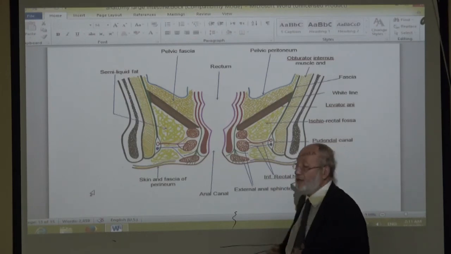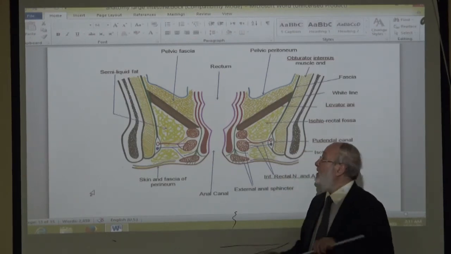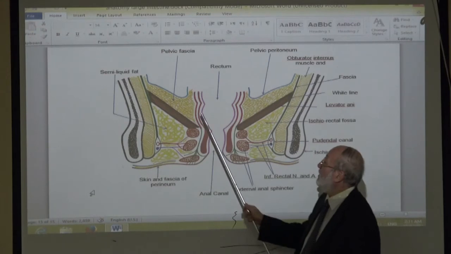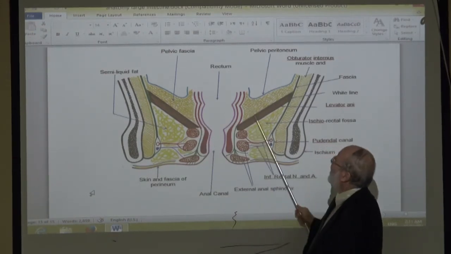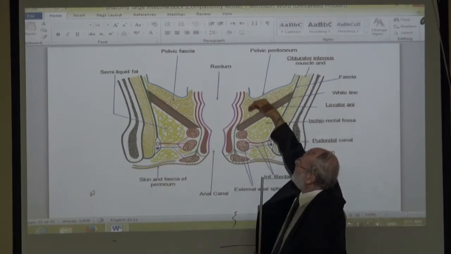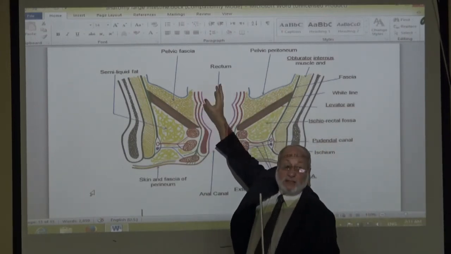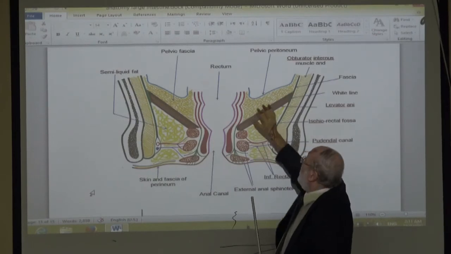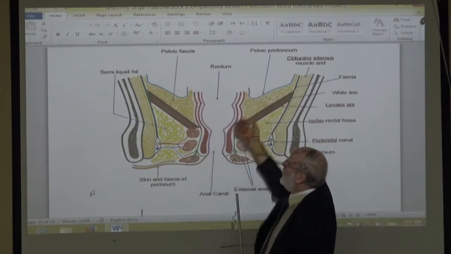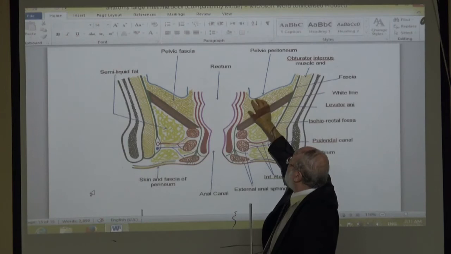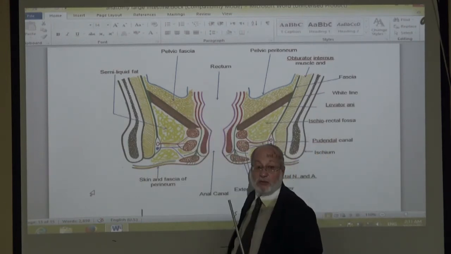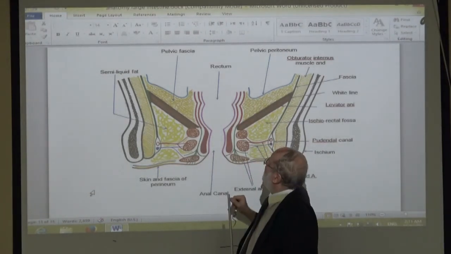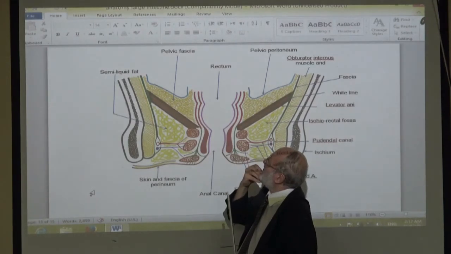What are these spaces? The first space is this, above the levator ani, inside the pelvis, not inside the perineum. Above the levator ani, above the muscle, all this fat. Any infection reaching here forms an abscess.